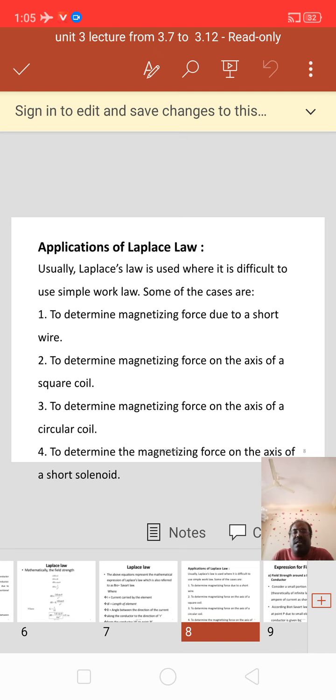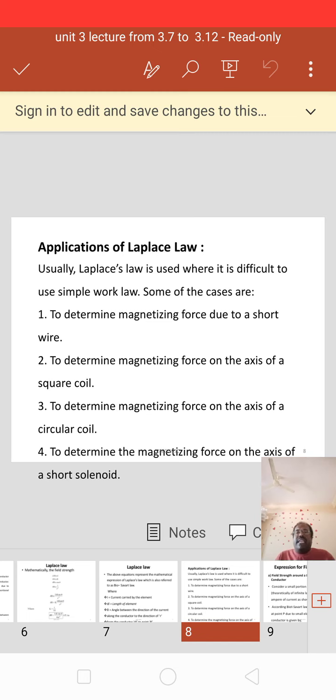Some of the cases are determining the magnetizing force due to a short wire, determining the magnetizing force on the axis of a square coil, determining the magnetizing force on the axis of a circular coil, and, next but not least, determining the magnetizing force on the axis of a short solenoid. These are the various applications of Laplace law.